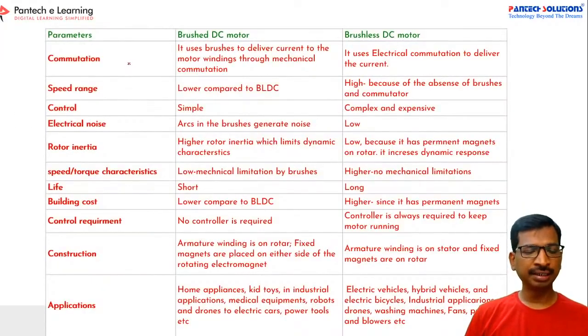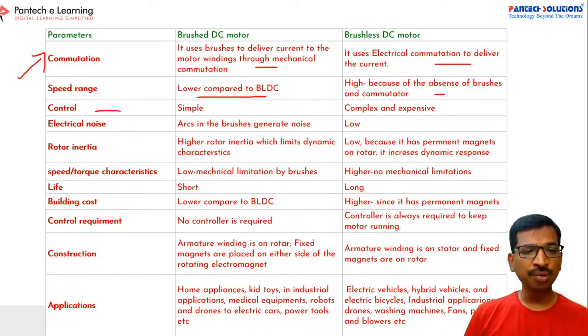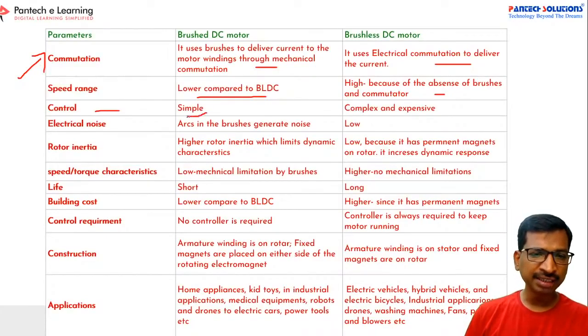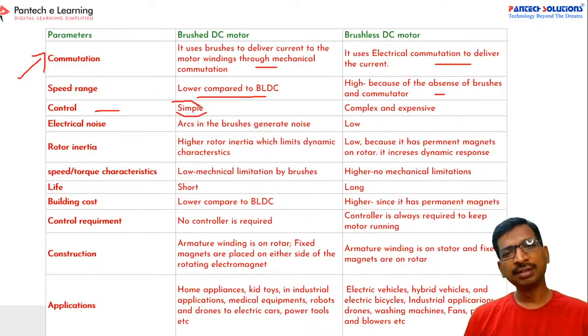And some major differences between the brushed DC motor and the brushless DC motor. The very first point is the commutation. Here we use mechanical commutation, and here we use electronic commutation. The speed range compared to the BLDC is very low, but with BLDC you can get a higher speed range. Then the control mechanism: the DC motor has a very simple control mechanism, whereas the brushless DC motor is more complex.